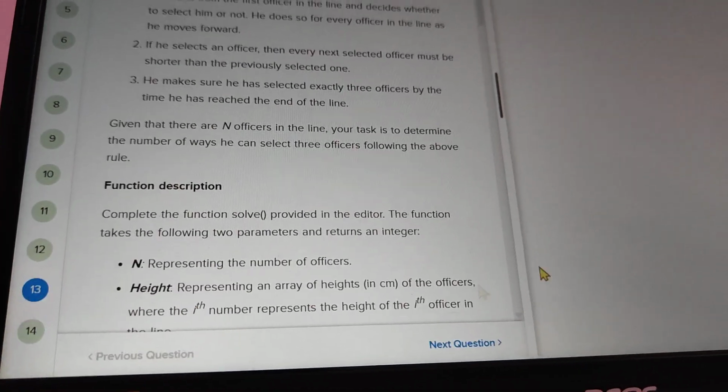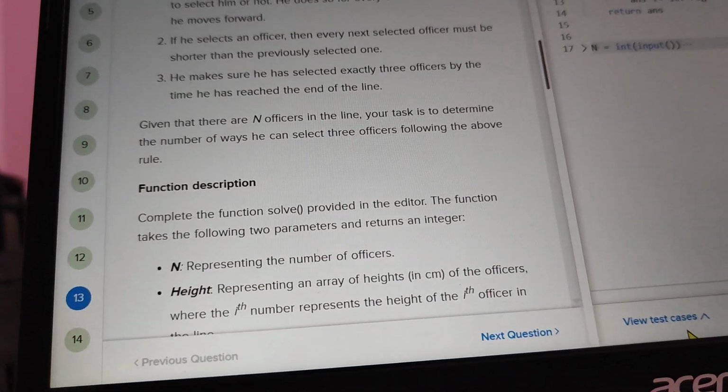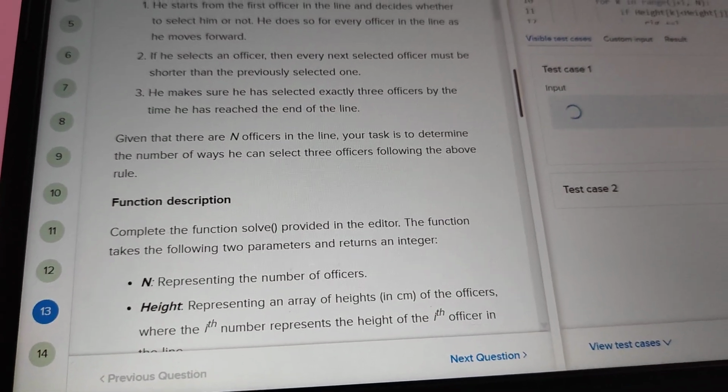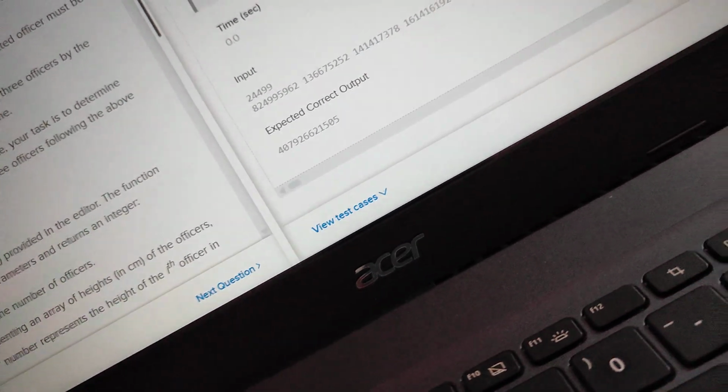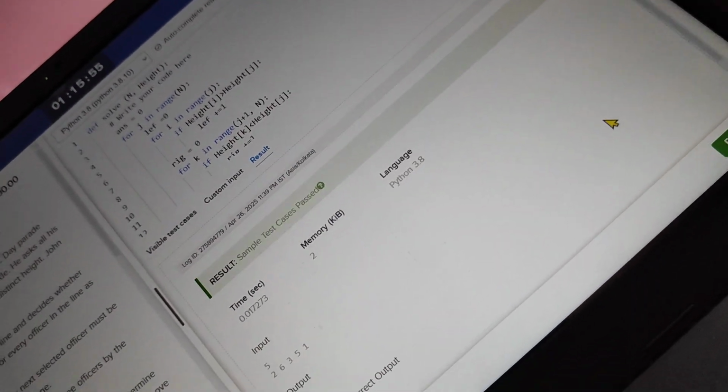And for the 13th coding question, this also passes all the test cases. So let me show you the test cases. Look at this, it also passes all the test cases. So this is the solution, you can see.